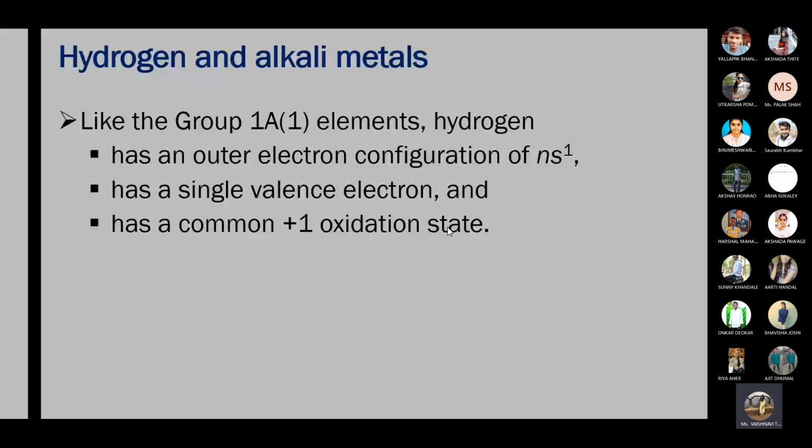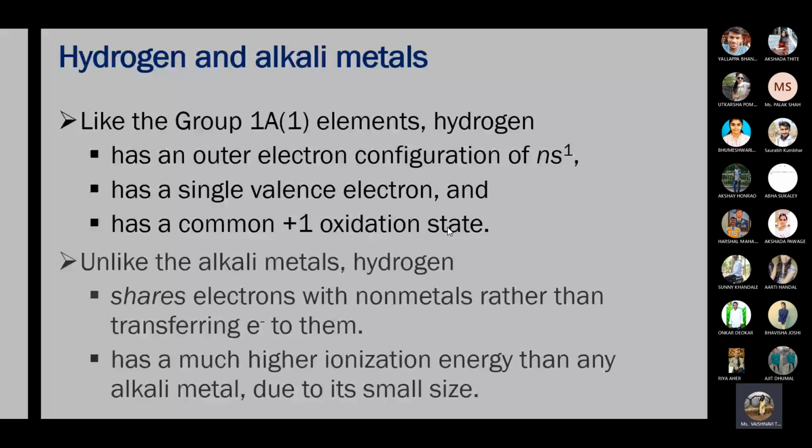Unlike the alkali metals, hydrogen shares electrons with non-metals rather than transferring electrons to them. So these are some important points because of which the position of hydrogen is in the group first elements. It also has much higher ionization energy than any alkali metal due to its small size.